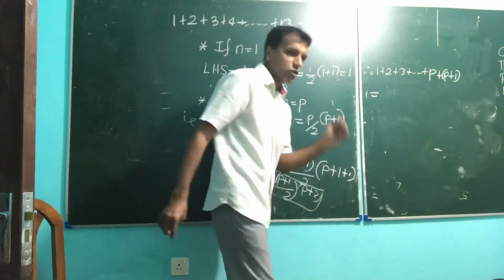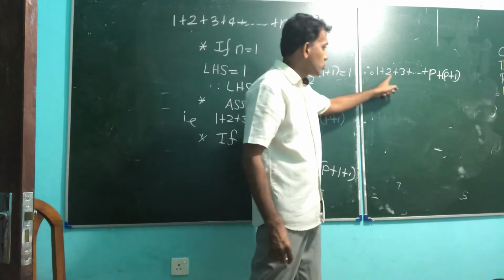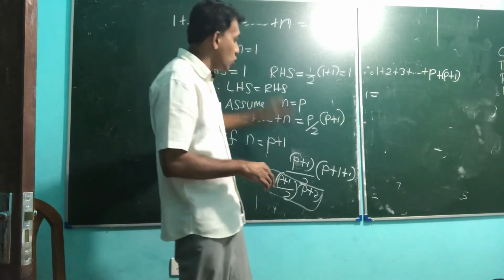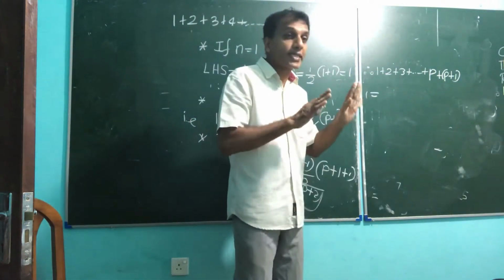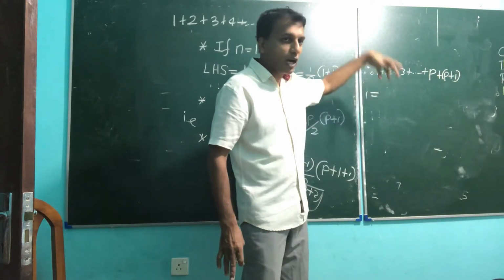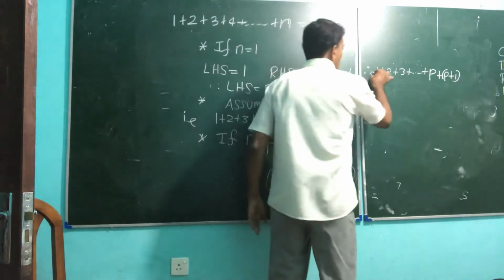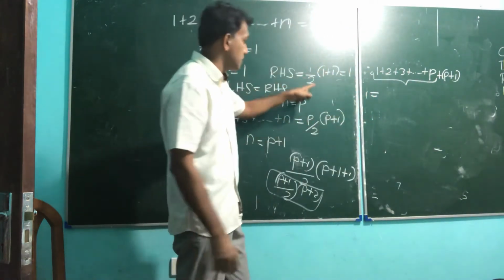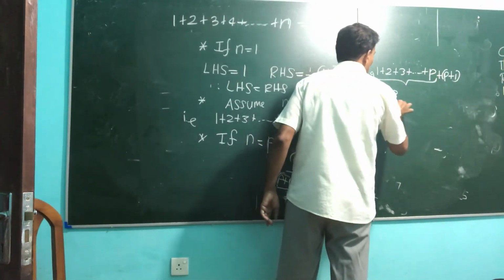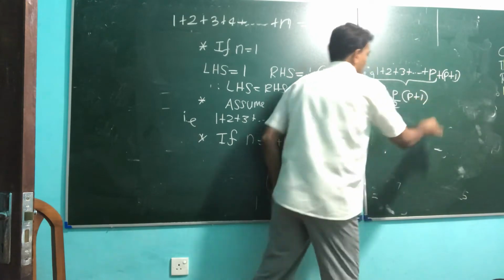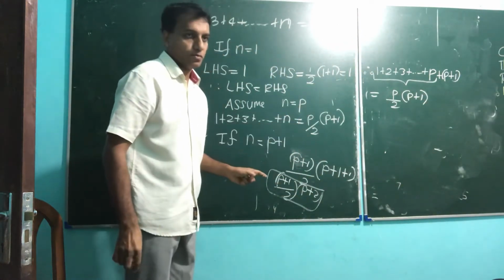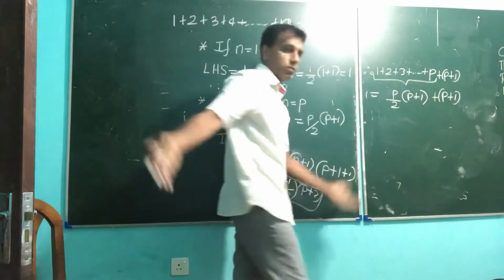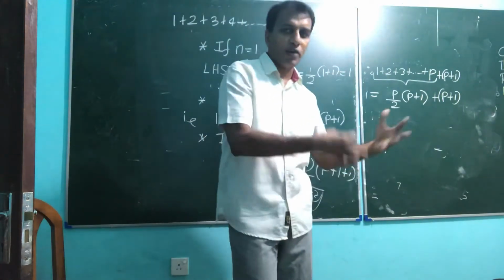So see the method. First, 1 plus 2 plus 3 plus up to p. Whenever you use this assumption, go to the other part; your assumption answer is sufficient and it should be implemented here. Without that, you can't go on, right? Up to p, the summation answer you know is p by 2, p plus 1, plus additionally now we have p plus 1, that's all. Here, with your O-level algebra, simplify.